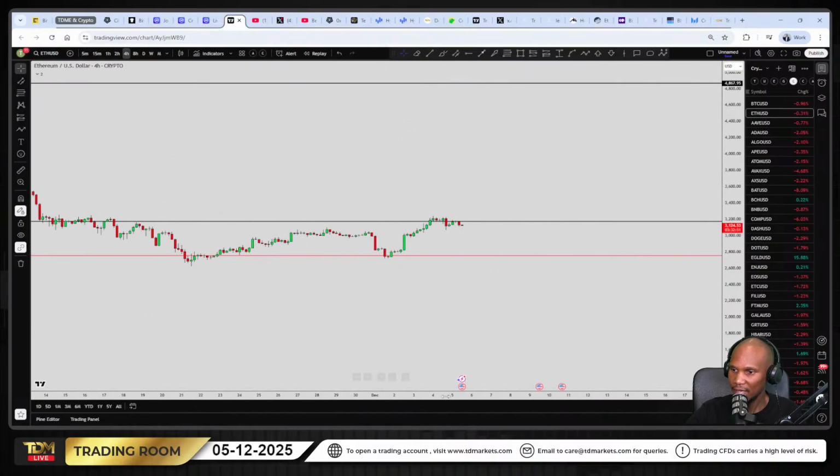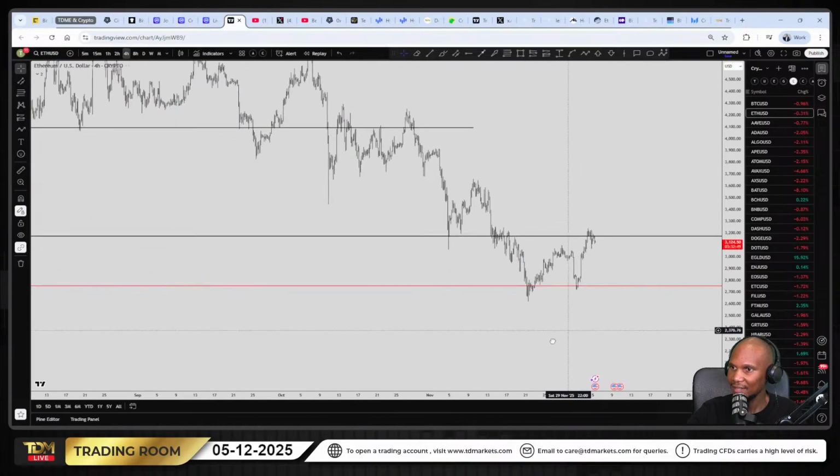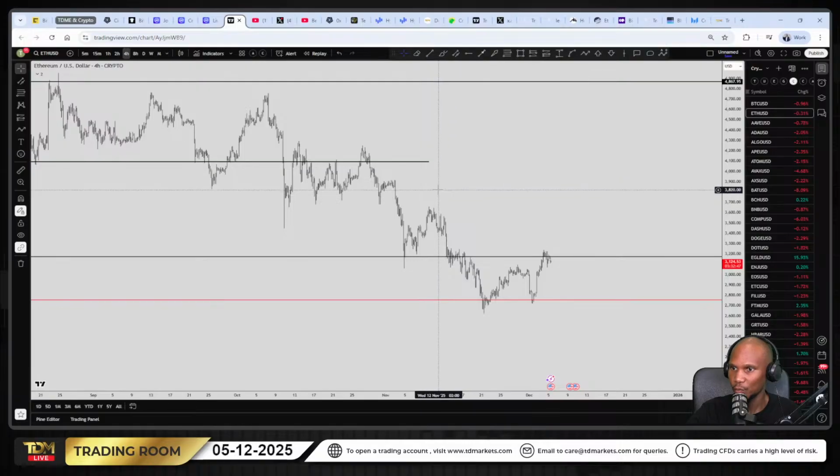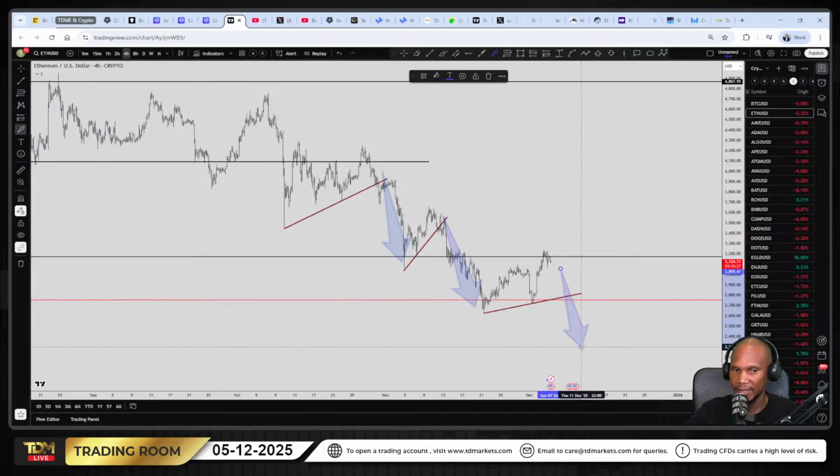So now on the lower time frames, the market isn't going down as aggressively as we would want. We're looking at a situation where we had this correction, price went down. This correction, price went down. So this correction could easily push price back down again. But we're going to take it step by step.